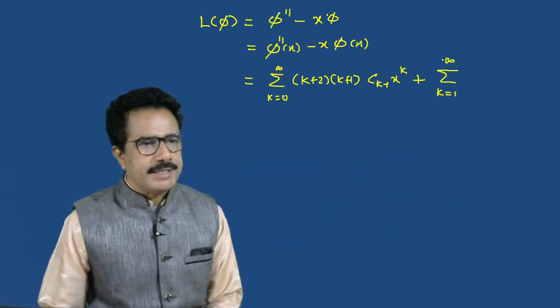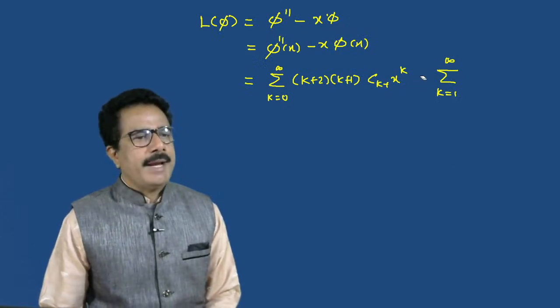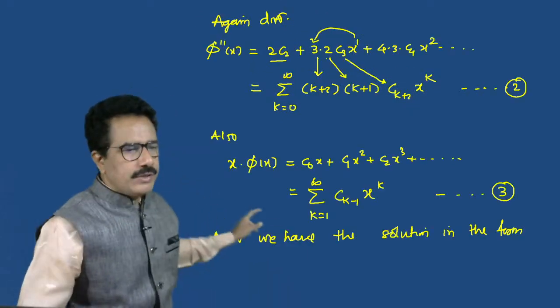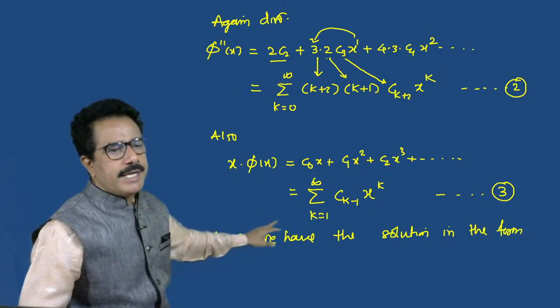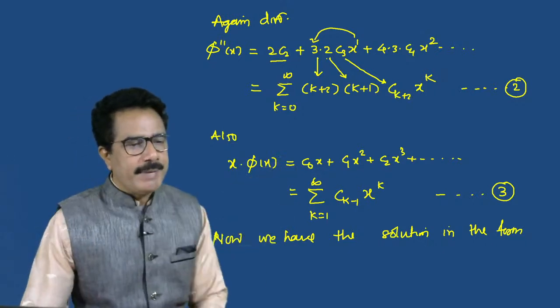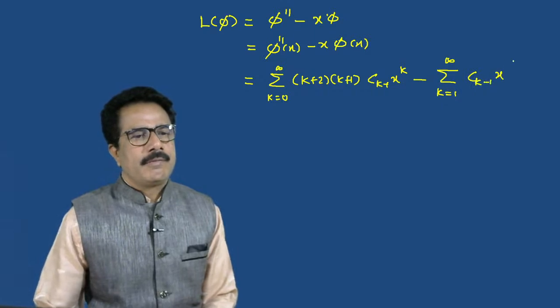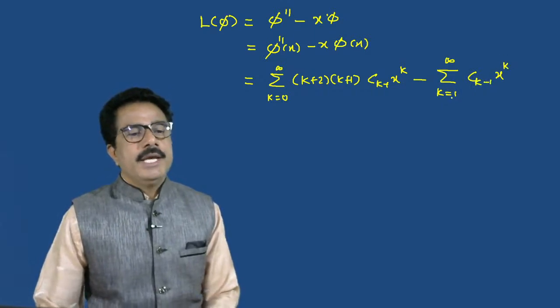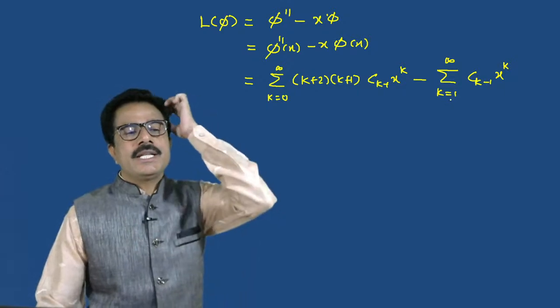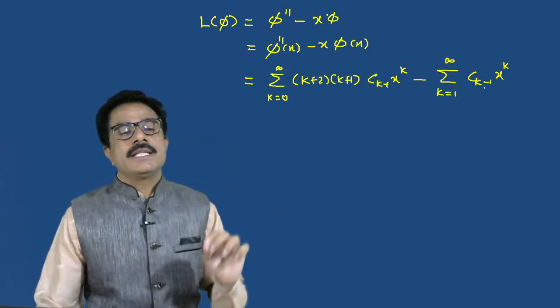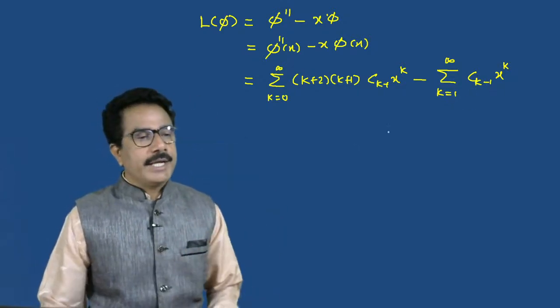So the value of x into phi of x is summation k equals 1 to infinity c(k minus 1) x raised to k. Here we cannot take 0; if we start from k equals 0, we get a negative index. So we can't do this.